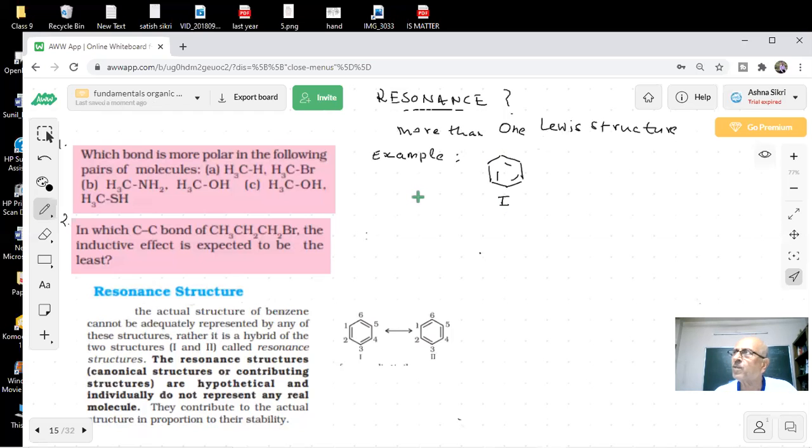Now the problems were there with this structure, students. What are the problems with this? It has 3 double bonds. Yes, sir. Okay. There are 3 double bonds and there are 3 single bonds, let me put in 3 single bonds. Yes or no? Yes, sir.